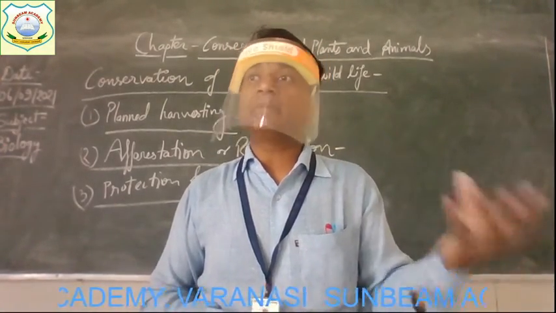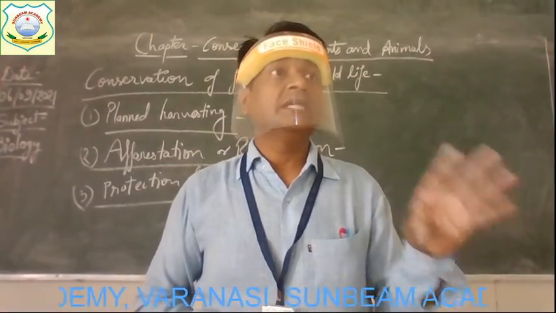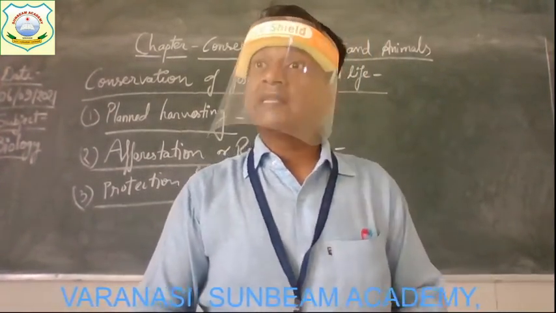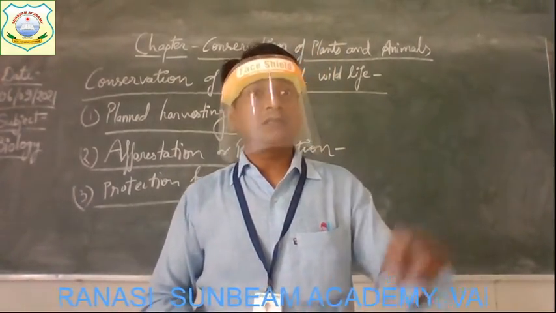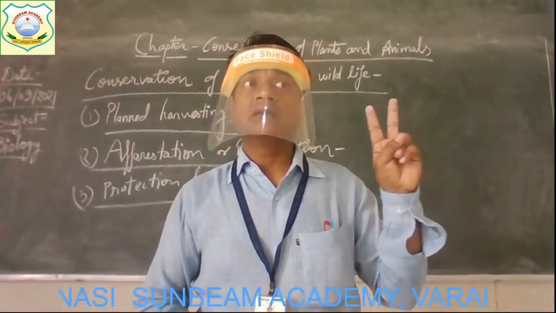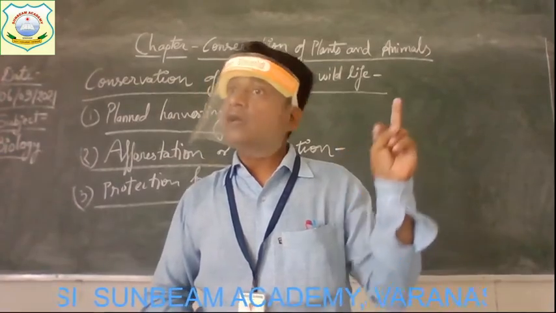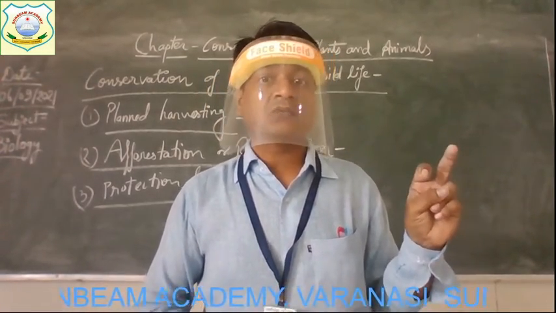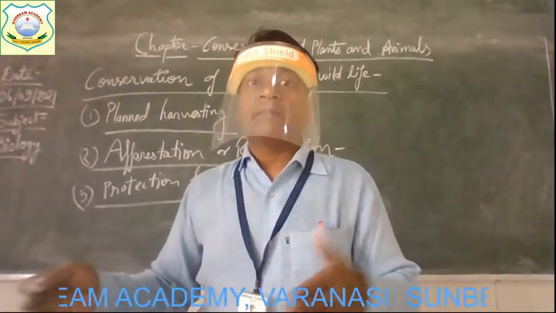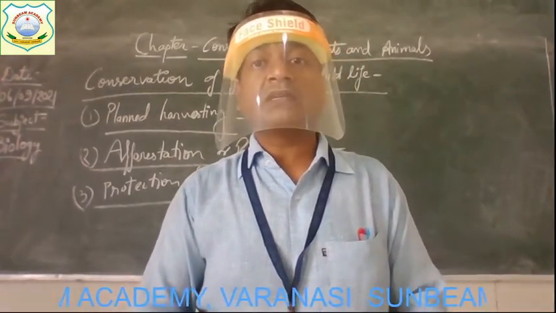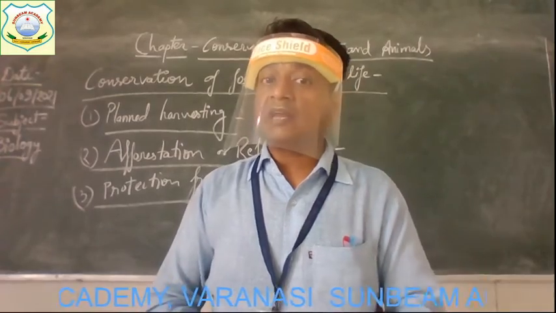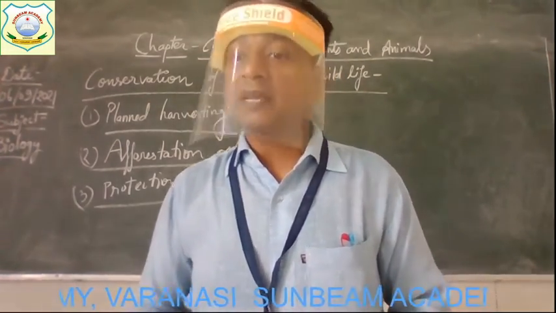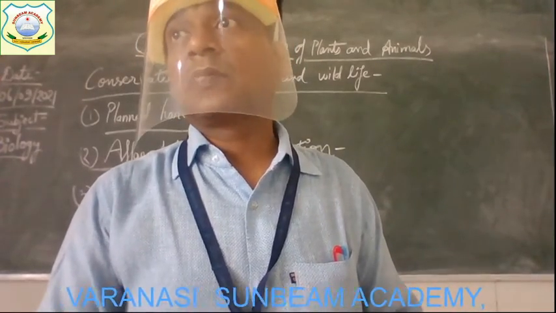The trees and plants get burned due to forest fire, because a forest fire covers a large area, and this forest fire occurs both in natural ways and due to human activities. So here it is suggested that by spraying fire extinguishing solutions from aircraft, the forest fire can be controlled.